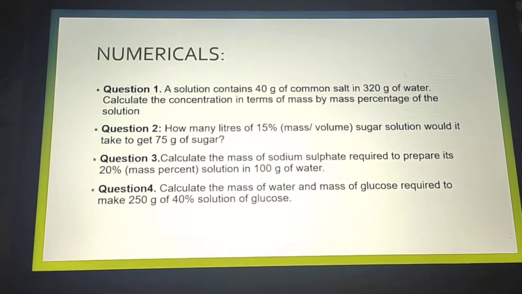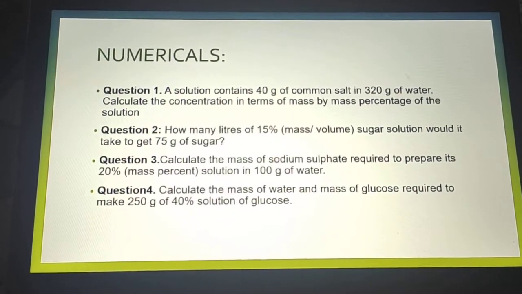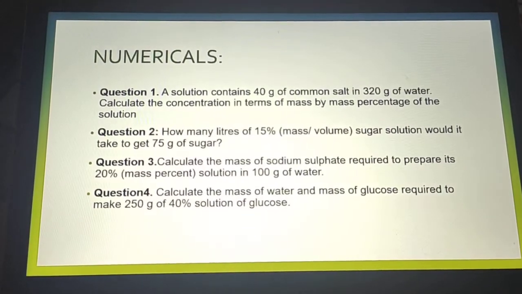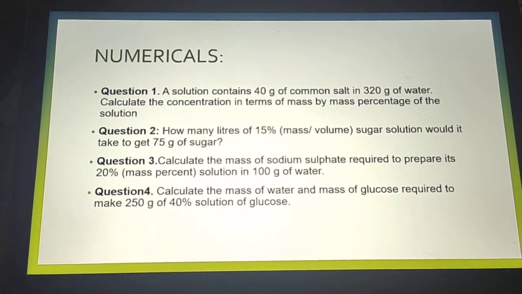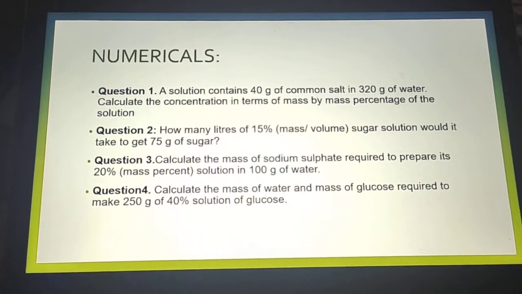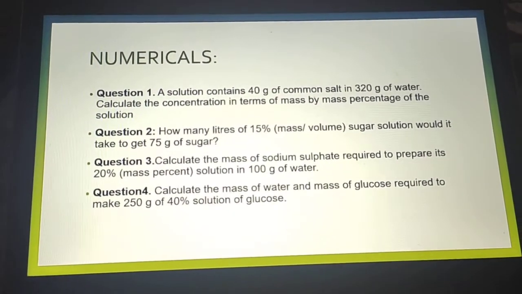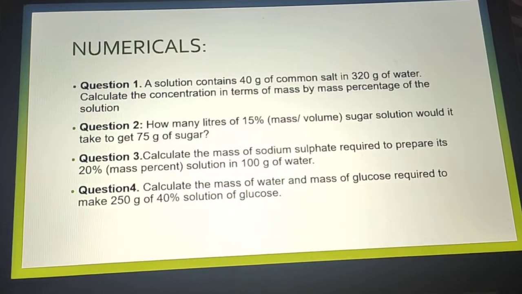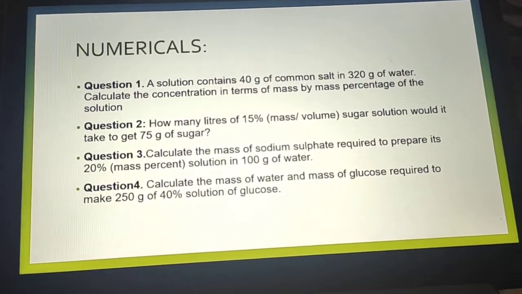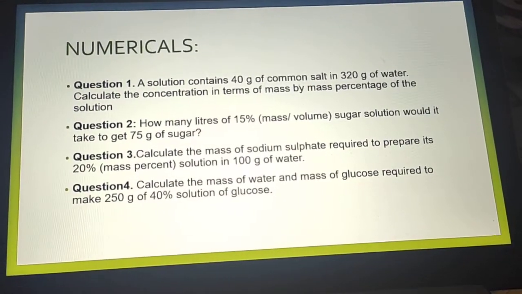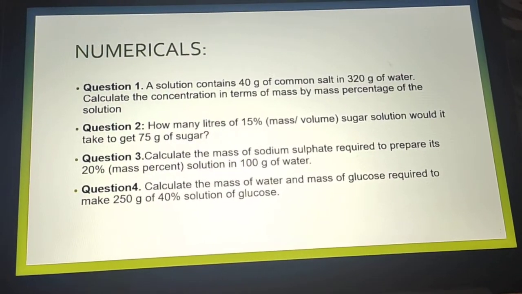First you write given. So the mass of the solute is equal to dash. Mass of the solvent is equal to dash. Total solution, if it is required in the question, you have to give: total solution is equal to the total mass of the solute plus total mass of the solvent. Then you give the formula. If it is mass by mass percent, then the formula is mass by mass percent is equal to the mass of solute upon mass of solvent, or mass of solution, into 100.